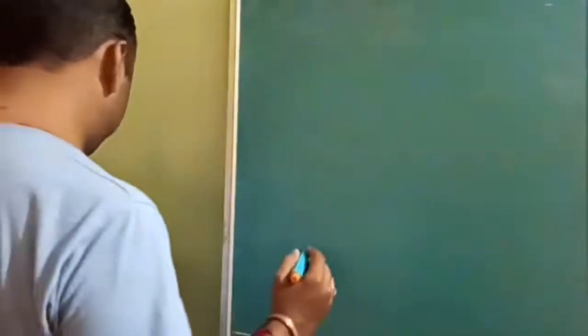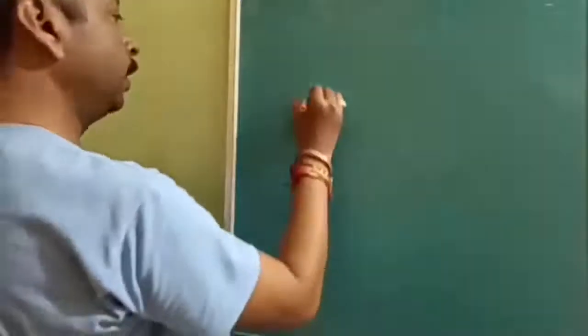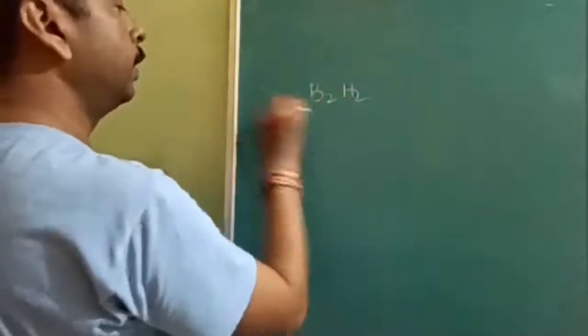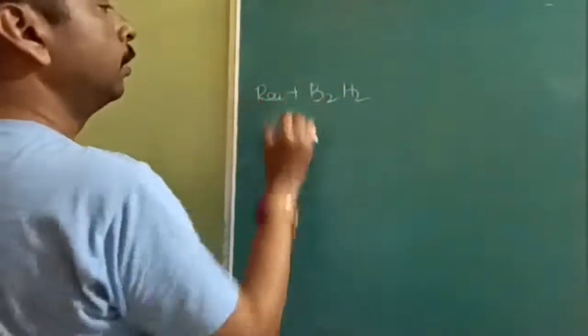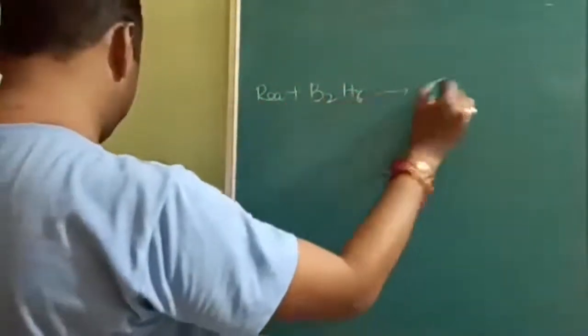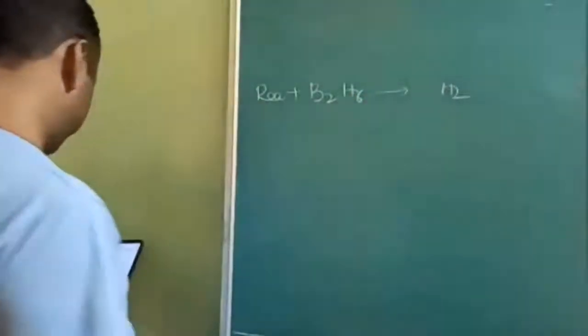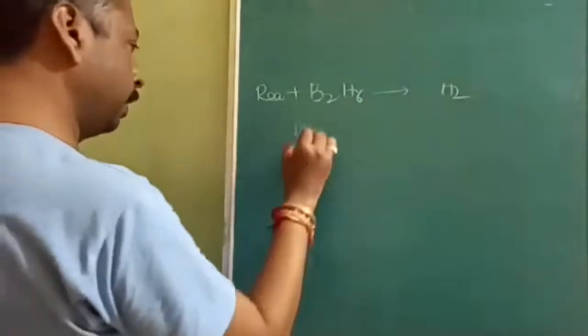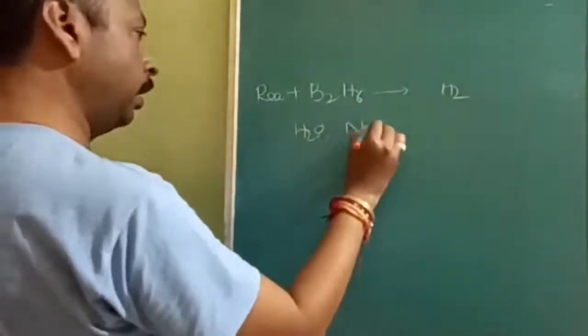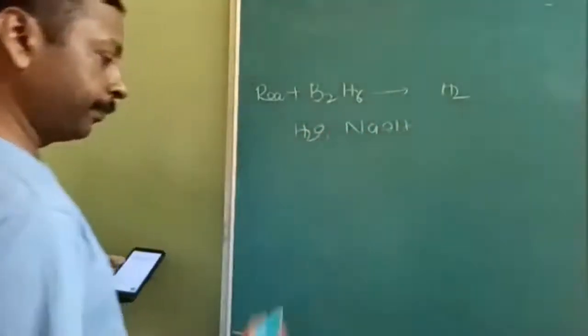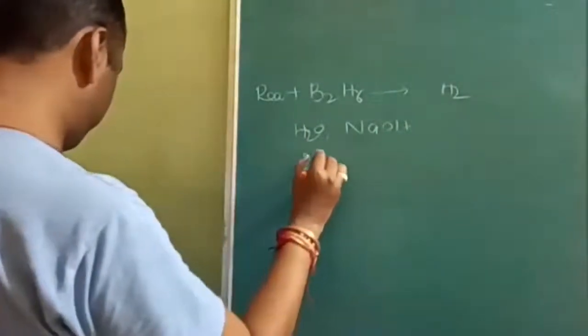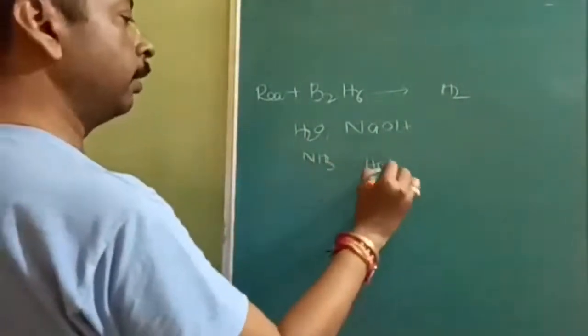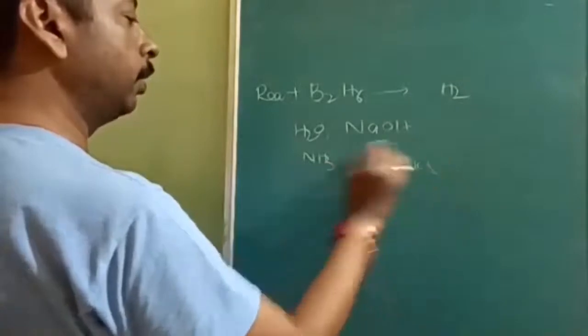Okay, next question: how many reagents upon reaction with B2H6, that means the reagent plus B2H6, should liberate hydrogen. Options given are H2O, NaOH, NH3, HCl and AlCl3. So all are correct.